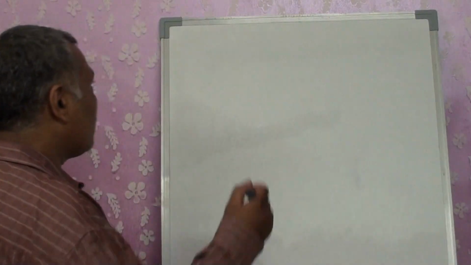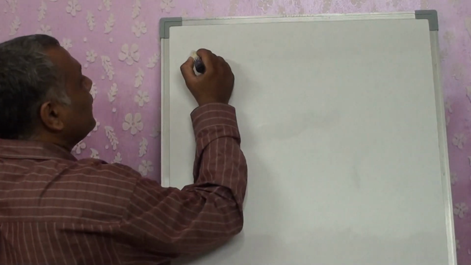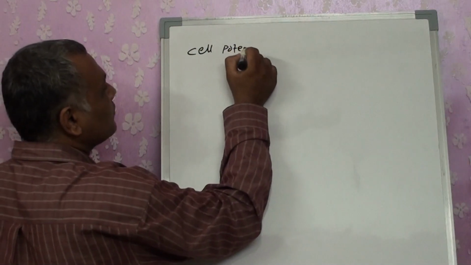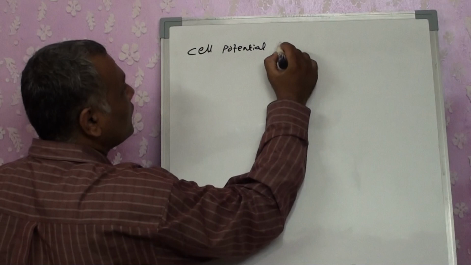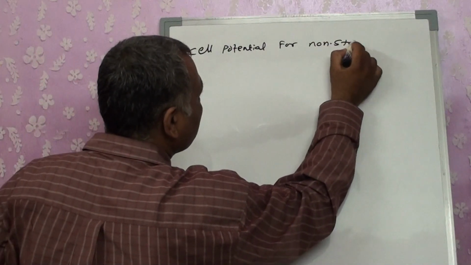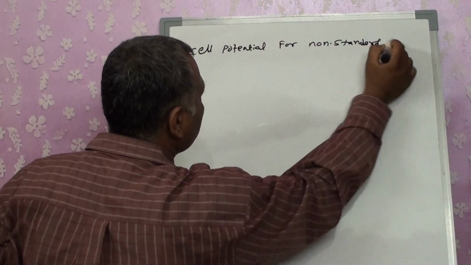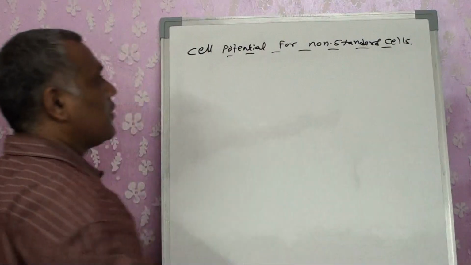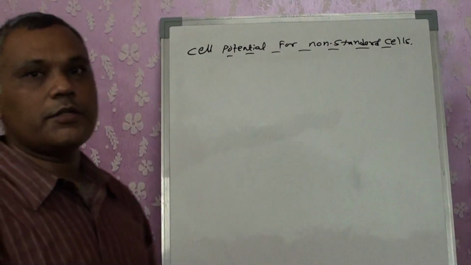So we are going to study cell potentials for the non-standard cells.